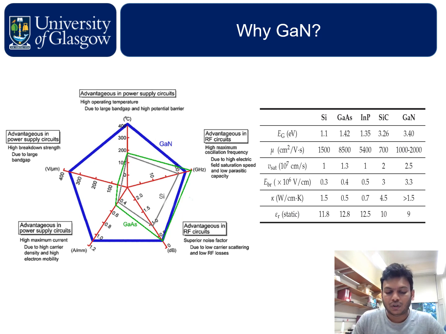GaN has a low dielectric constant, which is 9, lower than other semiconductor materials. So it has low capacitive loading, so we can increase the area of the device while keeping the impedance the same. In the end, the other best thing about GaN material is good thermal conductivity, which means it easily dissipates the heat generated in devices. Nowadays, GaN devices are mostly fabricated on silicon carbide because silicon carbide has an excellent thermal capability.